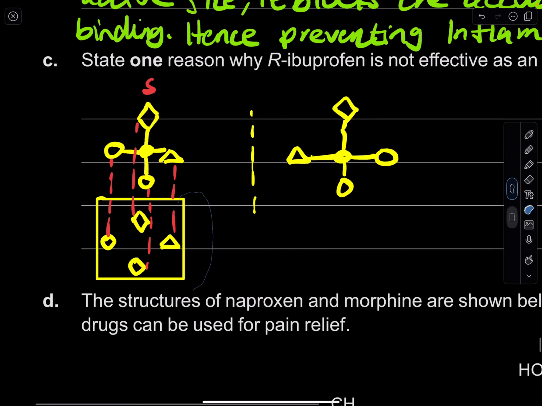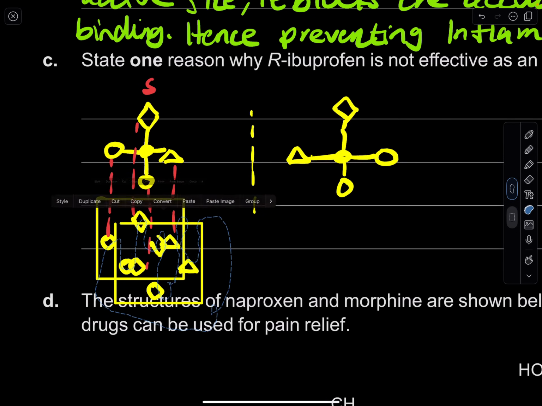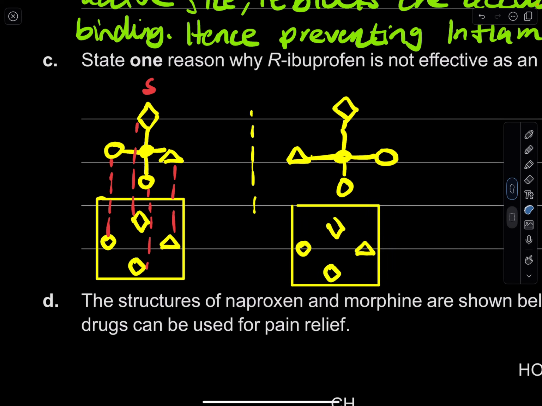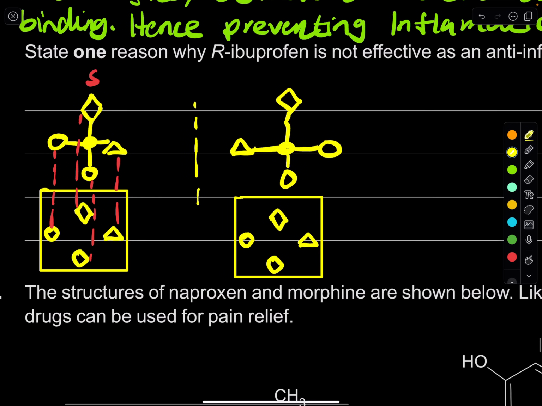And so imagine the same active site of the enzyme. Yep, like that. Imagine that's the same. I'm going to duplicate this and put it right over here. The same active site. Does it fit anymore? No, it doesn't. You can see that the circle doesn't fit here anymore. The triangle doesn't fit. And as many times as you want to rotate it, it won't fit. It won't be complementary. They will never fit perfectly.